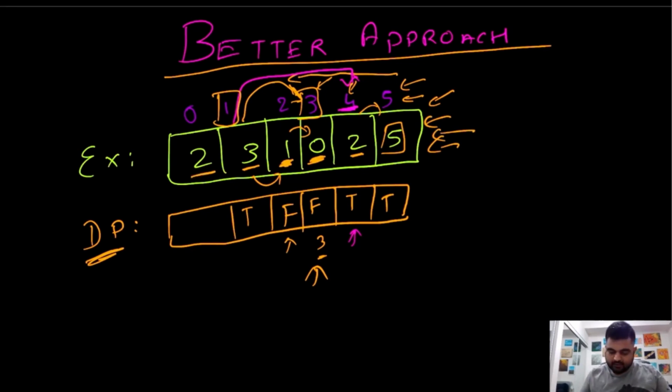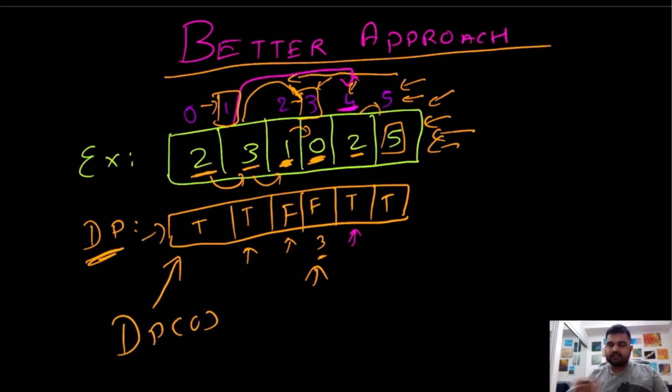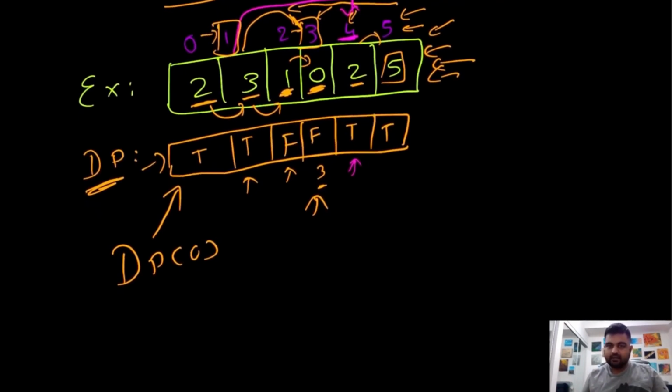And now for this position, we need to check that it has potential to do 2 jumps. We will only check for one jump. With one jump, we will end up at this first index. That one is true, which means that we can fill true over here as well. And in the end, we just need to return whatever DP of 0 we found. In this case, this is true, which means that we are able to come to the final endpoint. So this solution is very good.